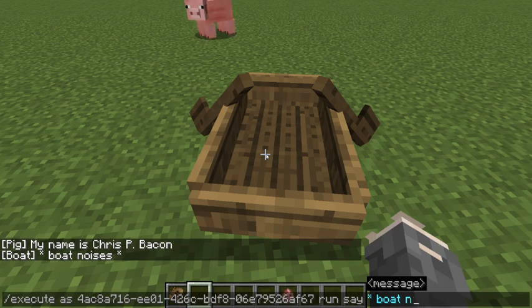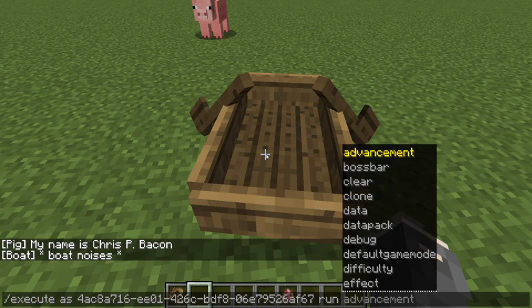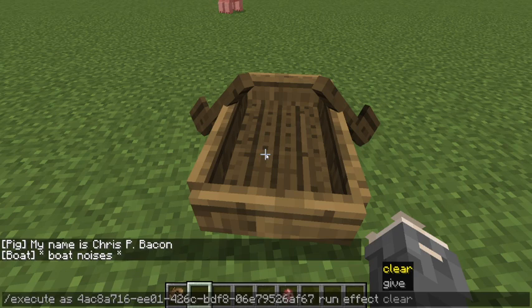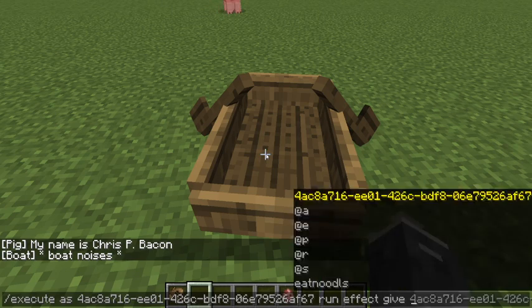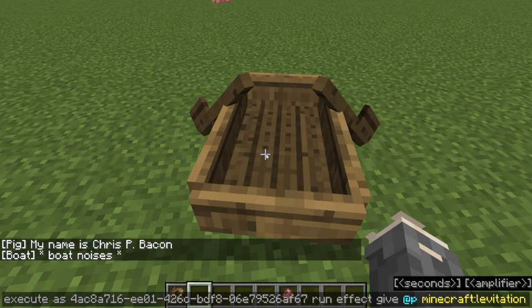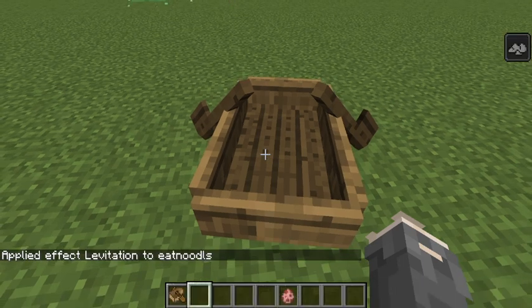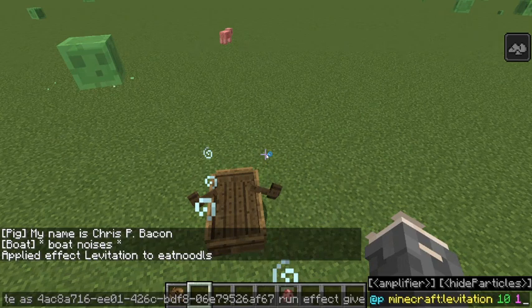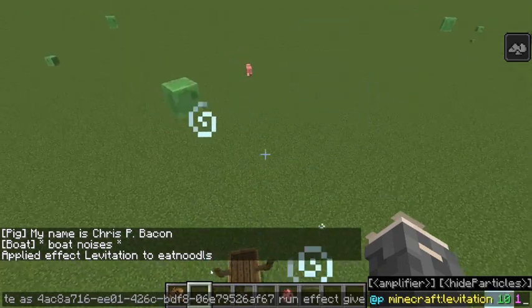You can also execute anything as a boat. So you can run anything. You can do effect give @p levitation, 10 seconds and 1. He gave me it. No, I didn't mean to do that.